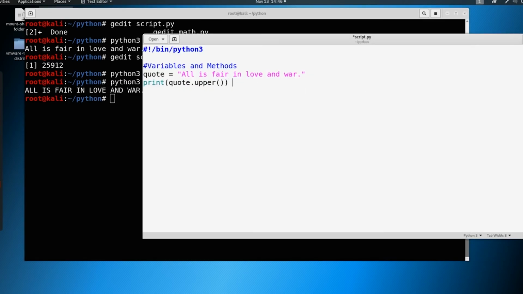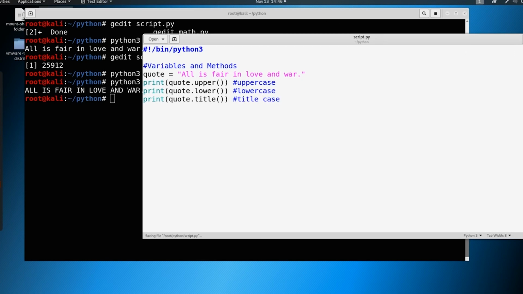And you can make a note in here if you want and just say makes it uppercase. And we can copy this. Let's just copy this whole line like this, and let's paste a couple here. So we could also do something like lower for lowercase, or we can do something like title for title case. And we can make notes here of lowercase and title case.